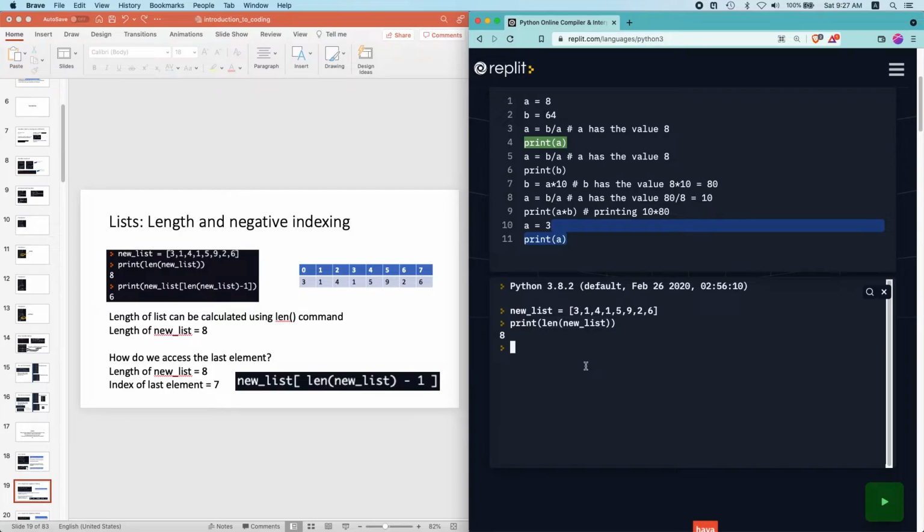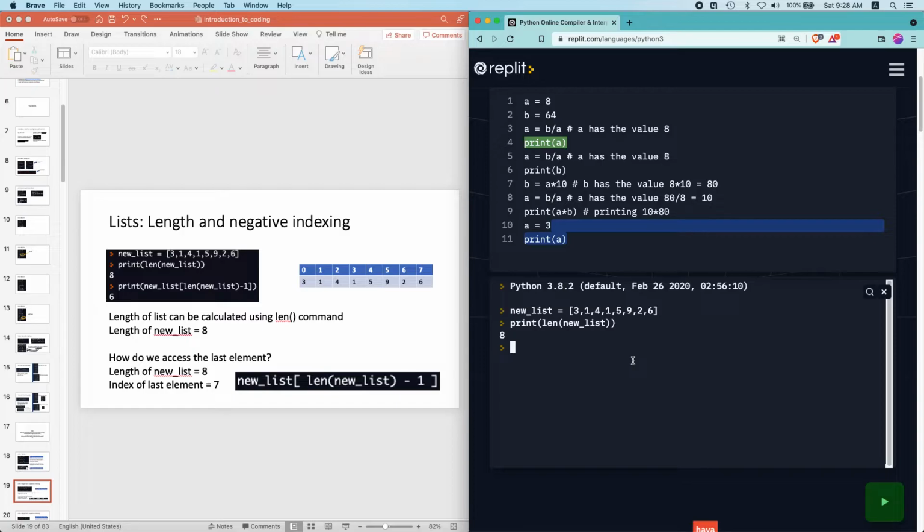Using this, let's say I want to get the last element. The last element is the 8th element in this case, because the length is 8. It's first element, second element, third element, and so on, and the last element is the 8th element. But remember that the 8th element is actually index 7 if I want to access it.